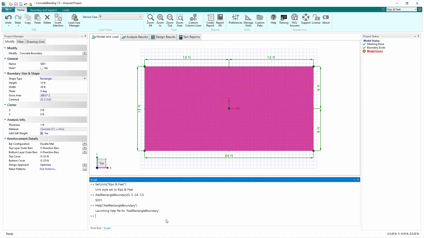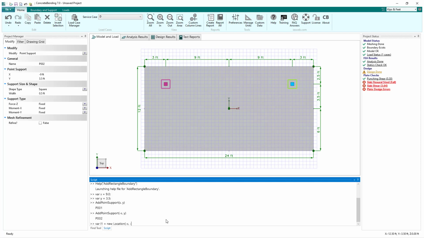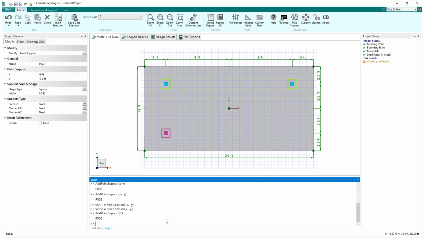Next, let's define some variables to store the parameters for generating the point supports. Variables circumvent the need to input the same number over and over again. Note, when storing a value in a variable, the line must end with a semicolon. We can add a point support by specifying its X and Y coordinate, or we can add a point support by using a location. Locations are particularly useful when we want to define items in a model so that they coincide perfectly with one another.